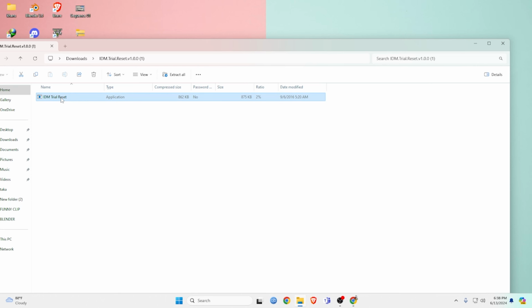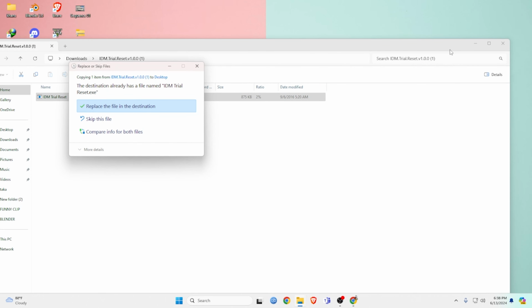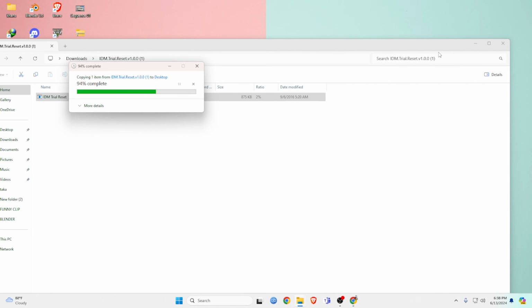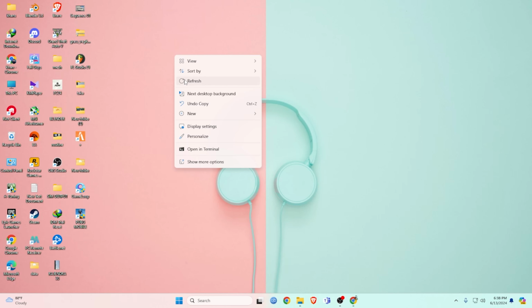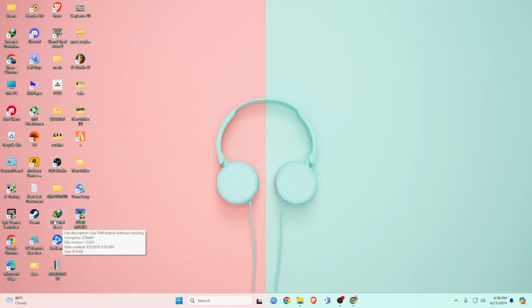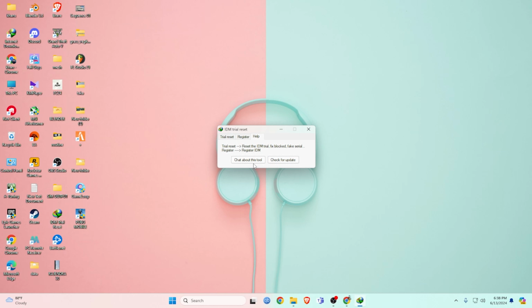Extract the file anywhere. Here I have the file already, so I click Replace. Now open IDM Trial Reset. And click Register IDM now, and click OK. Wait for some time. Your IDM is registered now.